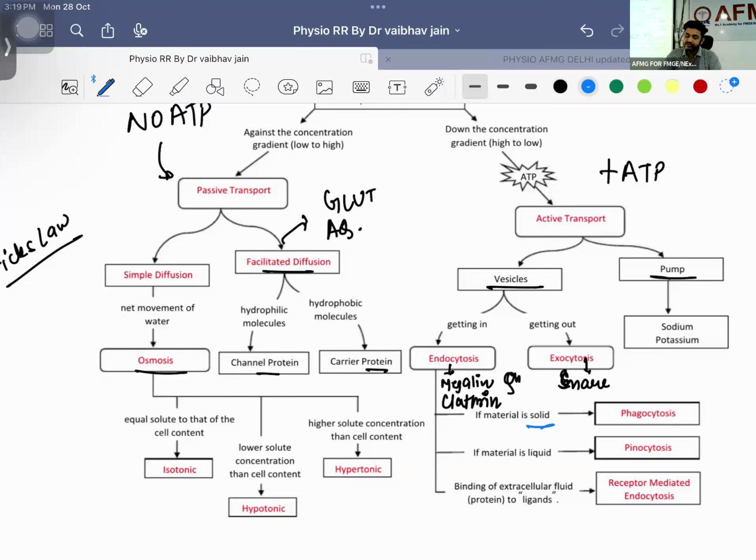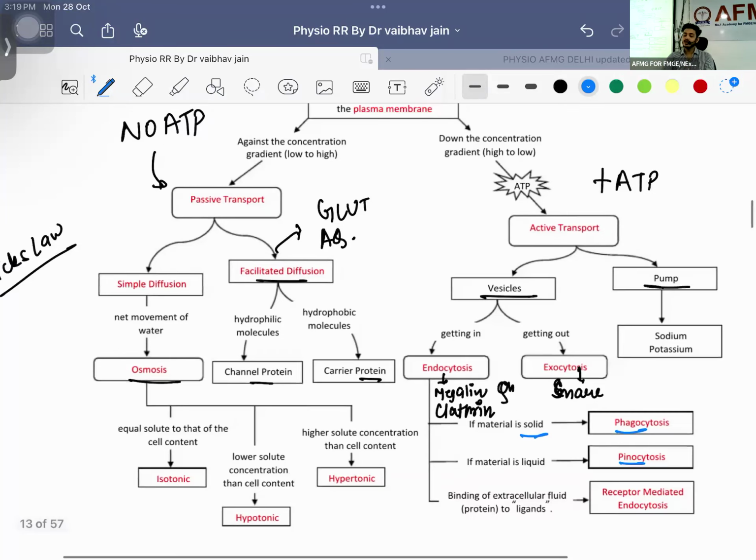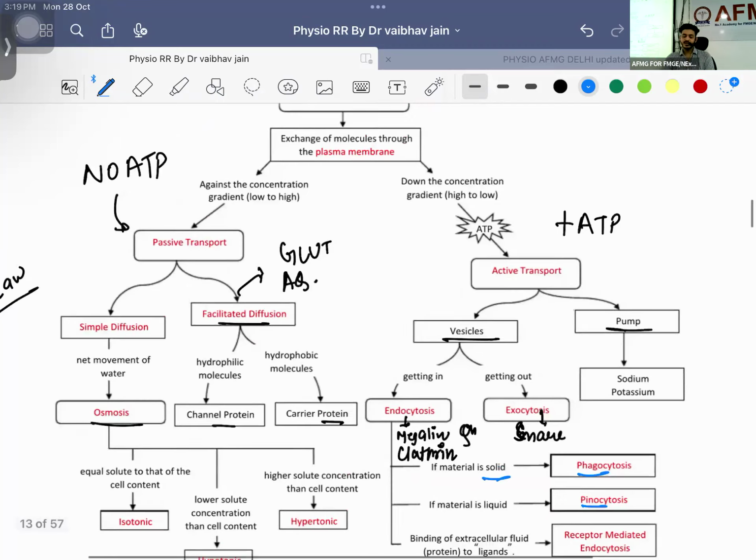If the material that you are engulfing is solid, what do we call it? Phagocytosis. If the material is liquid, this is known as pinocytosis, also called cell drinking, okay? Cell drinking and pinocytosis. What about this particular pump?